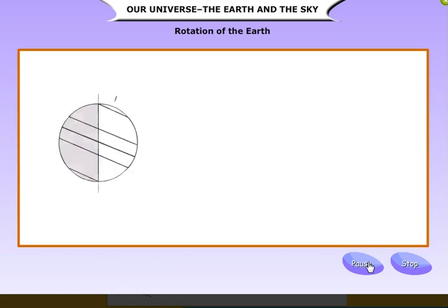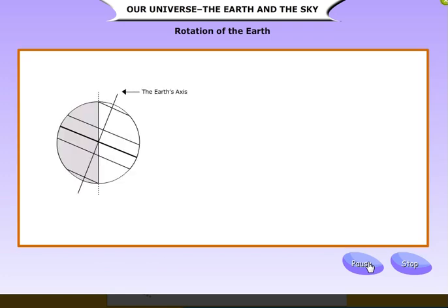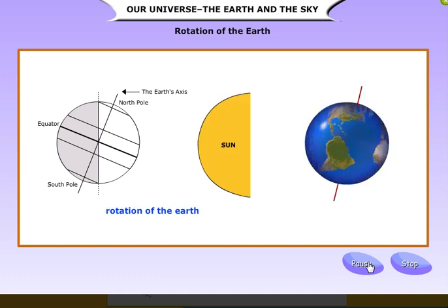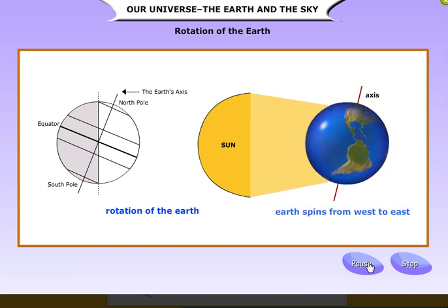The earth rotates on its fixed axis. This causes day and night. Since it is a sphere, only one side of the earth gets sunlight, which leads to day. The other side has night. Since the earth rotates from west to east, the sun seems to rise in the east. The sun is actually stationary. It is the earth that moves.